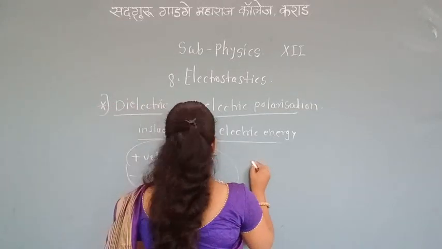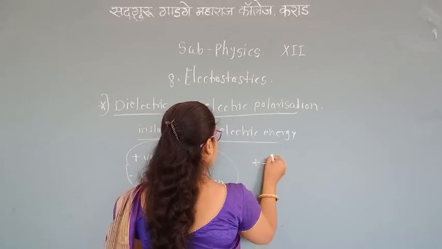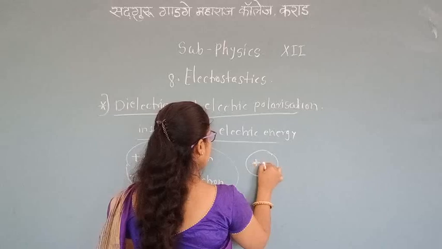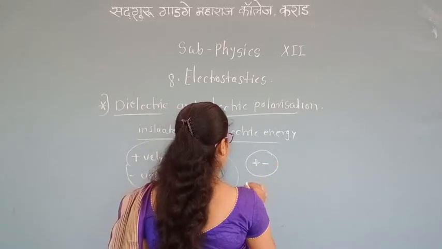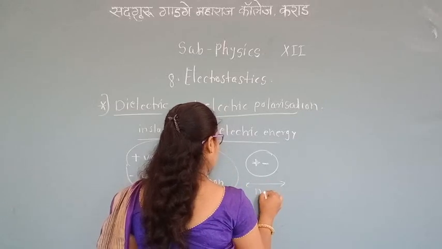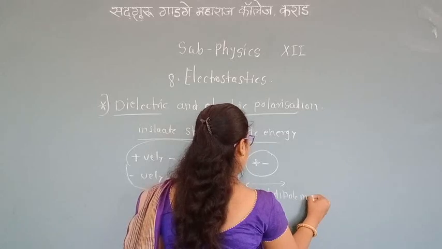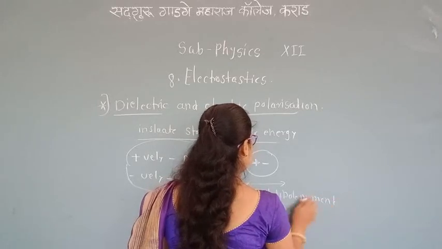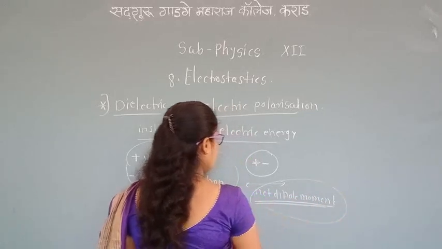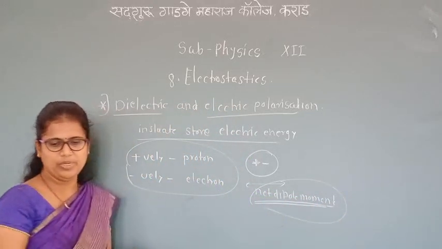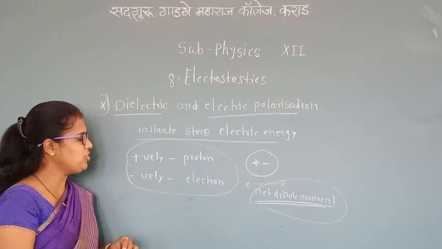If there are atoms with positive and negative charges, they are displaced in opposite directions, so a net dipole moment is produced. The net dipole moment is produced in the substance when an external electric field is applied. That development of a net dipole moment is called polarization.